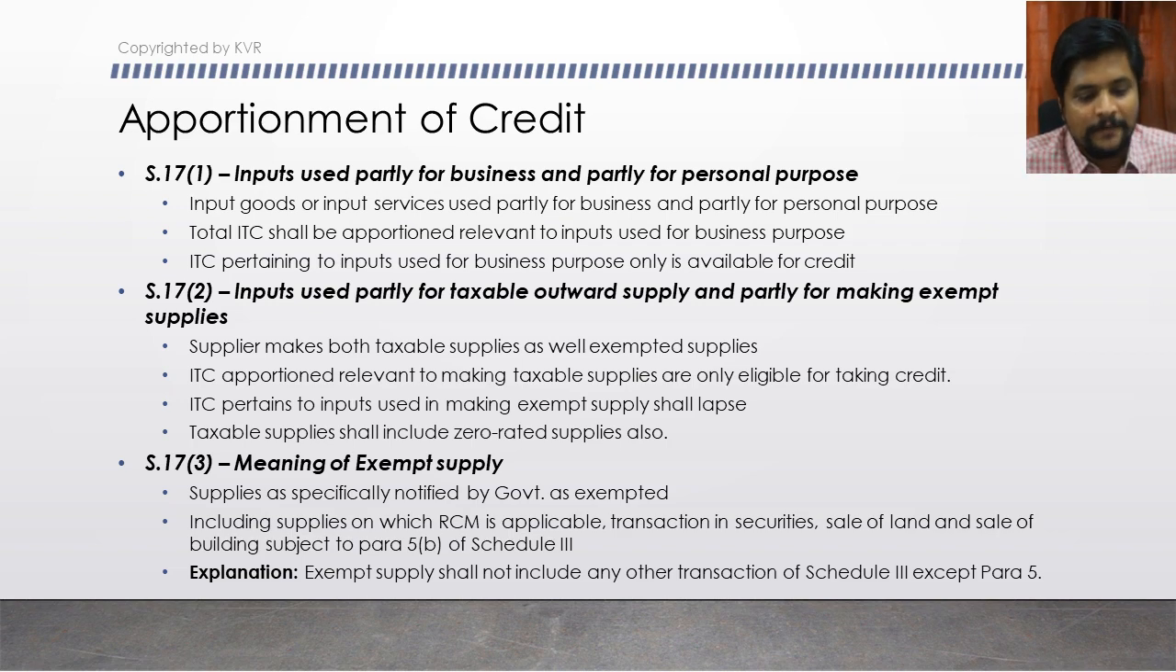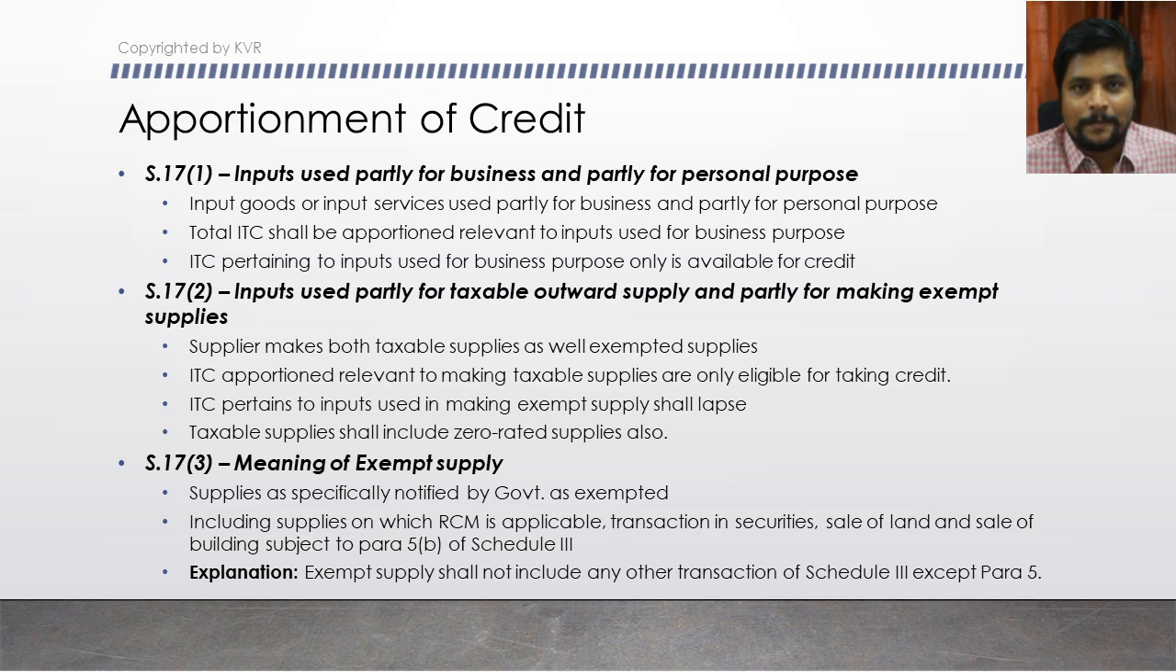Okay, then we enter into subsection 3. Subsection 3 just defines what an exempted supply is. They provide the meaning of exempted supply. Supplies specifically notified by the government as exempted are the only ones called exempted supply. Generally all supplies are taxable. If some specific supplies are notified by the government as exempted, then only those supplies will be called exempted supply, and that is what is referred to here.